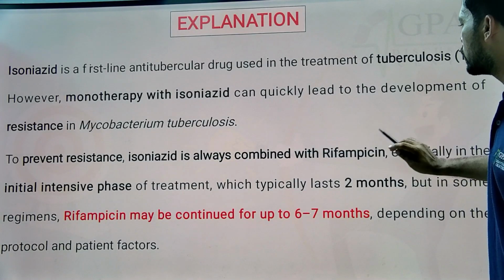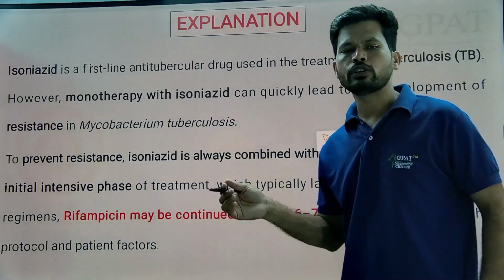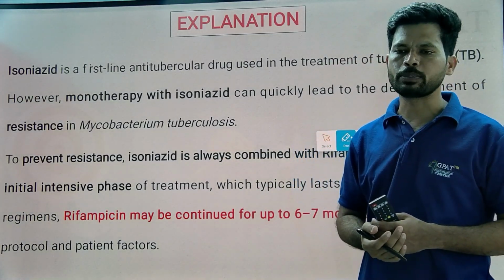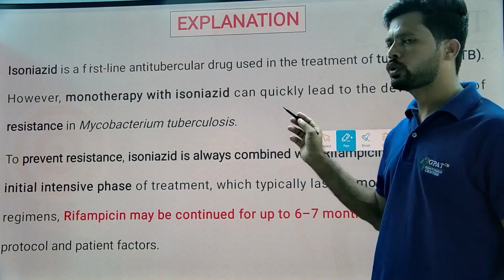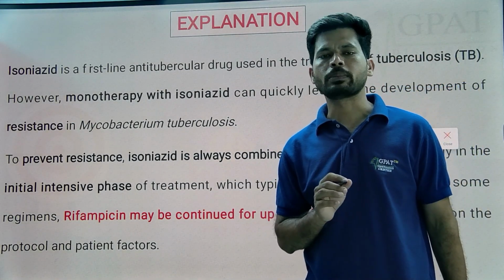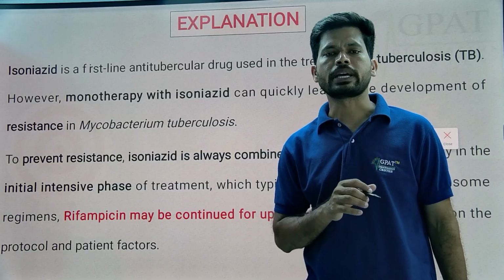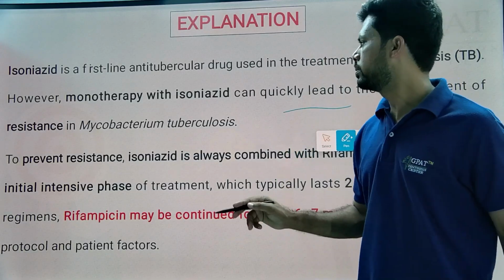And as you all know, the rifampicin isoniazid combination commonly helps in the treatment of tuberculosis. Tuberculosis is caused by one bacterium, that is Mycobacterium tuberculosis. It is a type of acid fast bacterium.